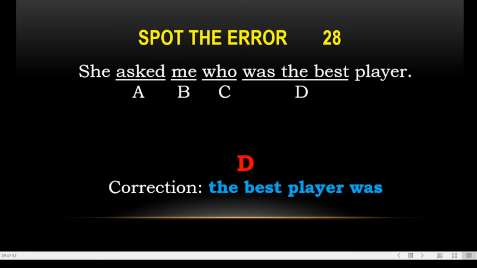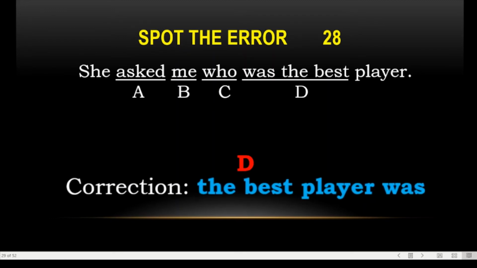She asked me who the best player was. The verb is used after the subject. This is your indirect sentence. In an indirect sentence we don't use a question mark. हम indirect sentences के अंदर question नहीं लिखते हैं, उसको हम affirmative form में लिखते हैं. Is it clear?